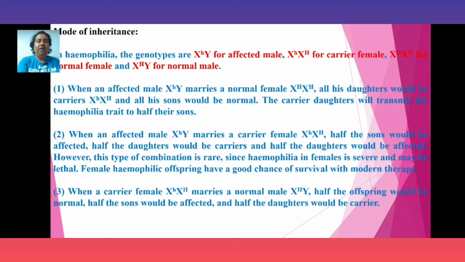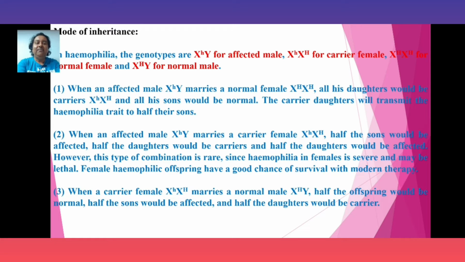This type of combination is rare since hemophilia in females is severe and may be lethal. Female hemophilic offspring have a good chance of survival with modern therapy.